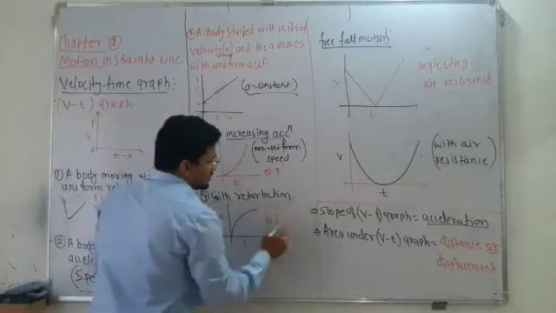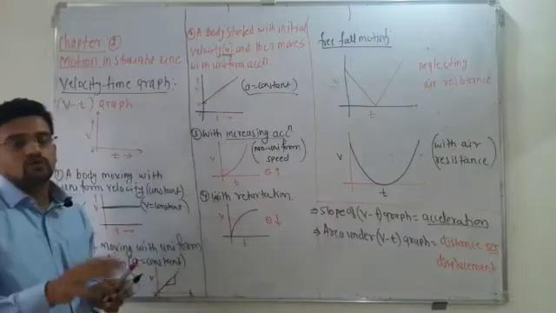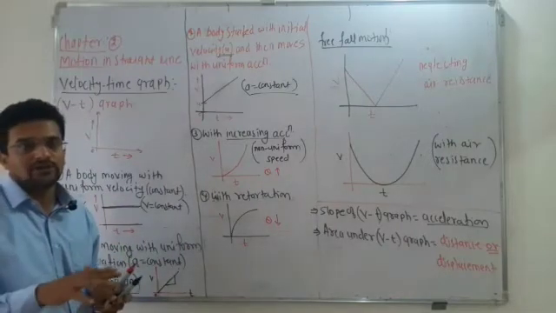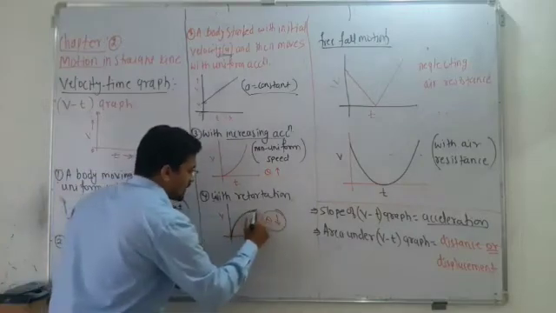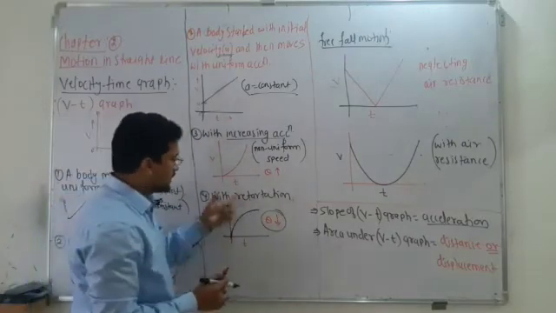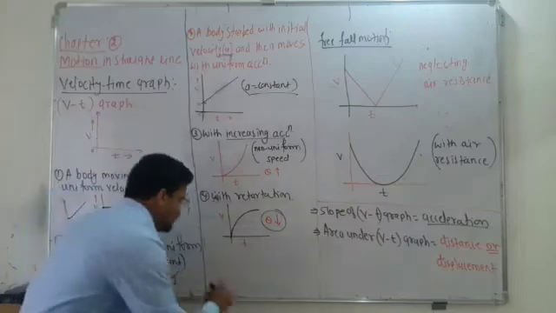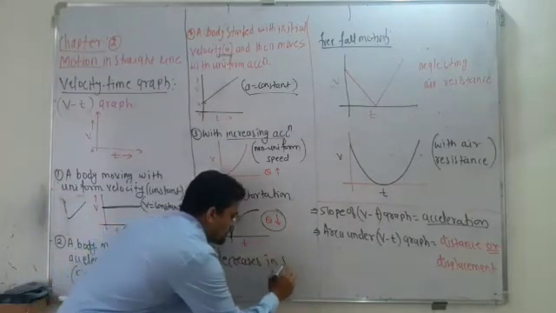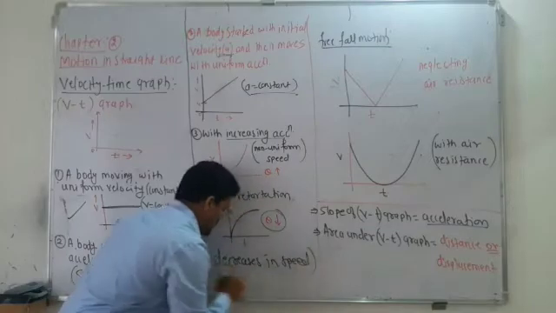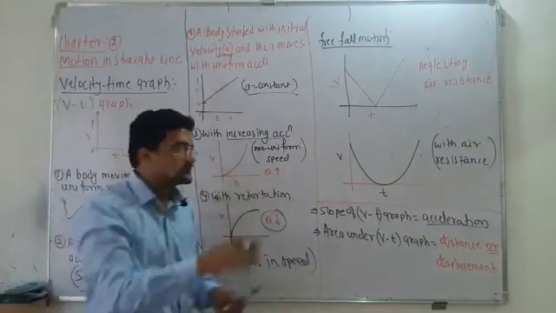Here with retardation, retardation means what? Speed or the velocity goes on decreasing, or it is going to be constant. So here theta decreases and you will get this kind of a graph. So remember, retardation means what? Decrease in speed. Decrease in speed, where theta decreases.